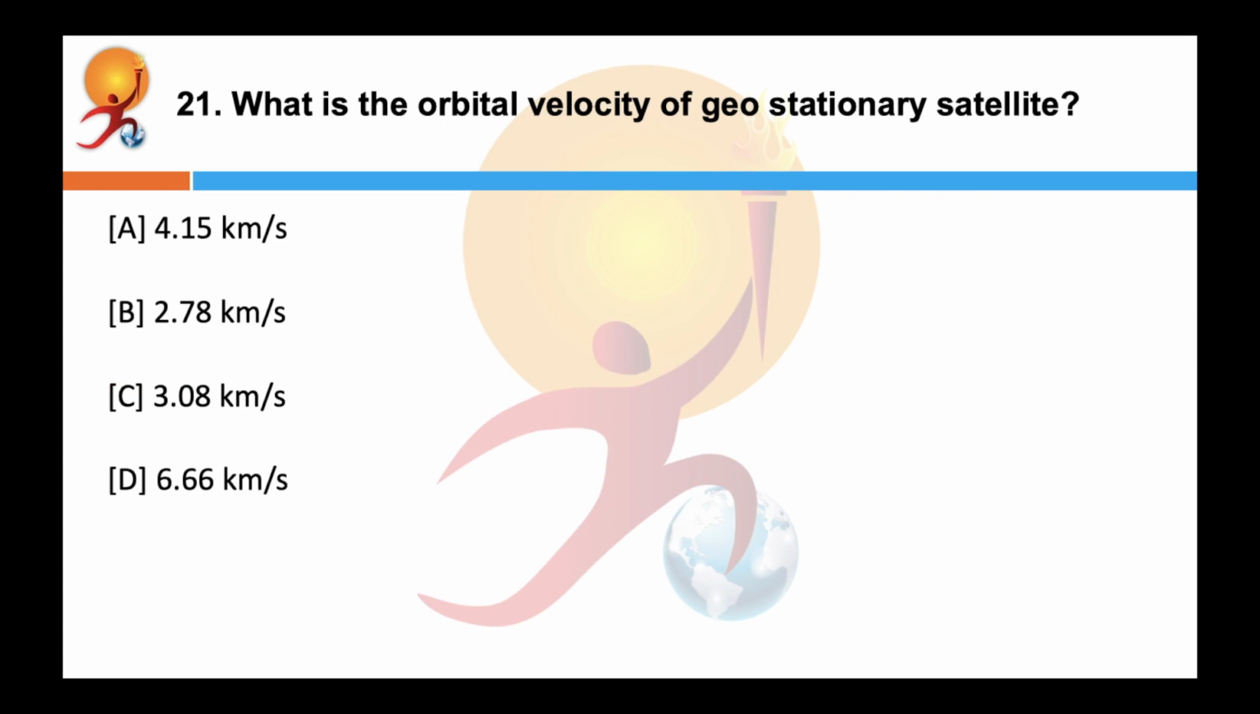So when you put this in terms of ratios, you get... What is the orbital velocity of a geostationary satellite? Correct answer is C, 3.08 kilometers per second. And orbital velocity of a geostationary satellite can again be calculated as root 2GM upon R.